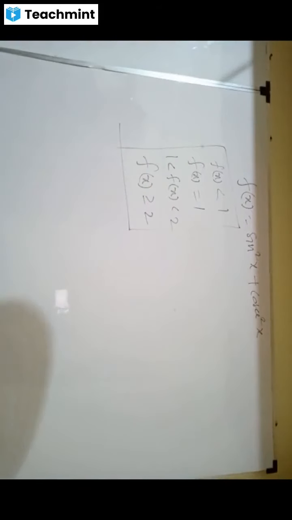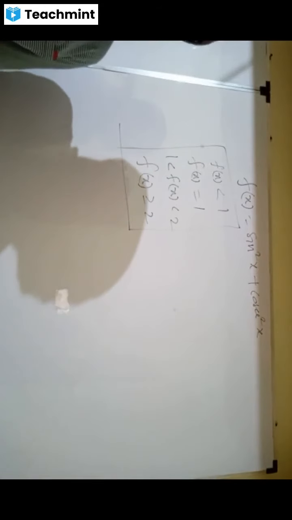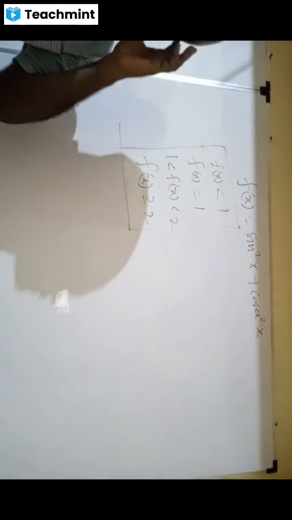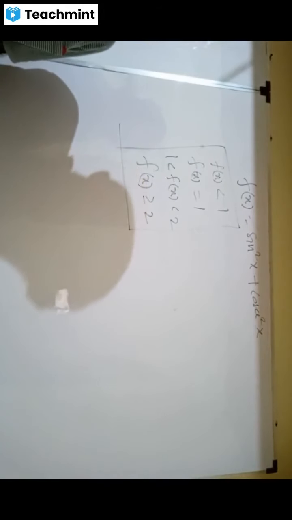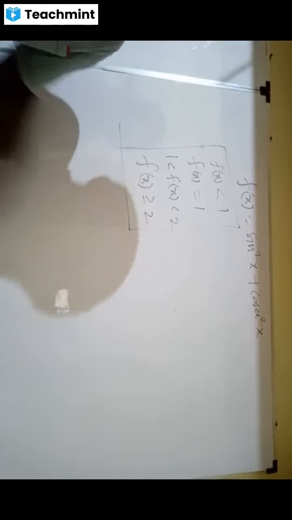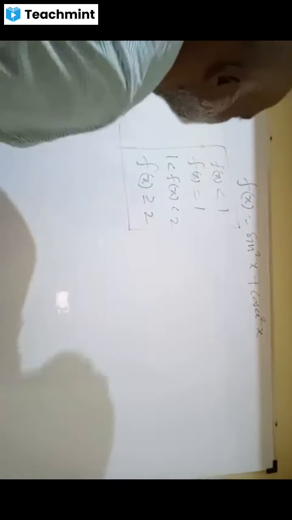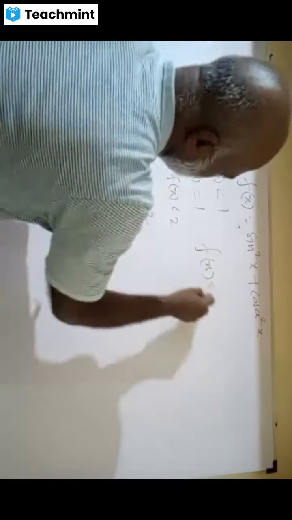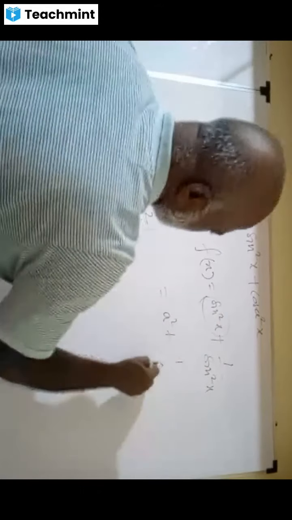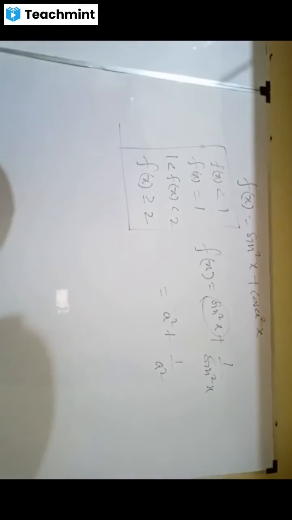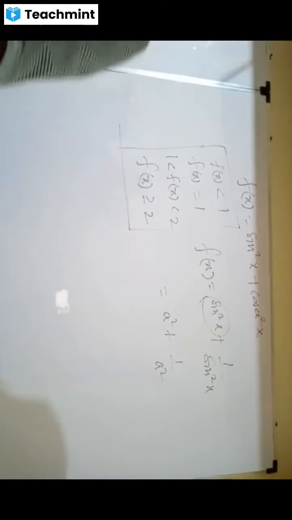Come on, partner, try this. So amazing one now. See, sin square x plus cosecant square x. You can write f of x equal to, this is called sin square x and this is called 1 by sin square x, right? Now you think, this is called a square and this is called 1 by a square. Yes or no? Yes, sir.